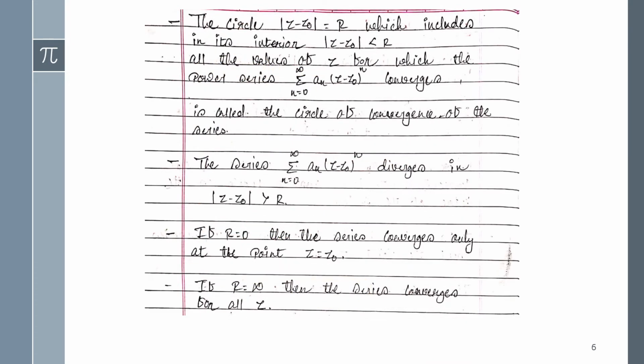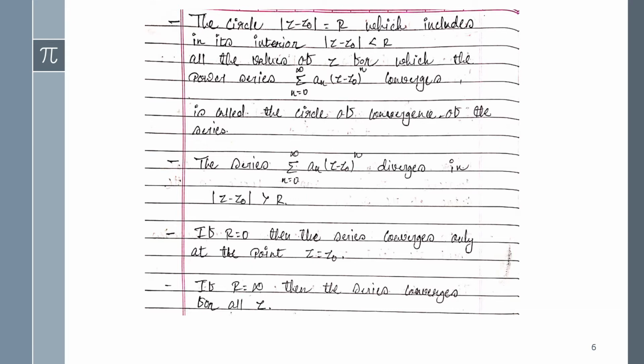Now next, it's given the circle mod (z minus z0) equals R, which includes in its interior mod (z minus z0) less than R. It is just a definition of the part. All the values of z for which the power series summation n equals 0 to infinity a_n into (z minus z0) whole raised to n converges.